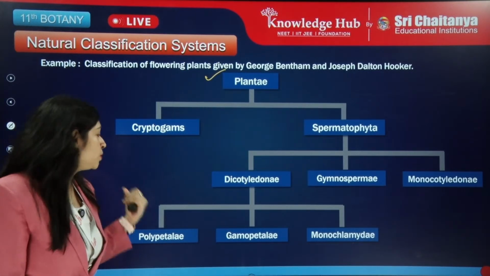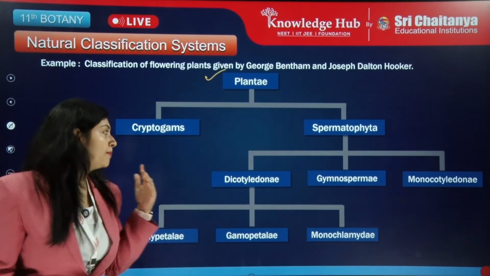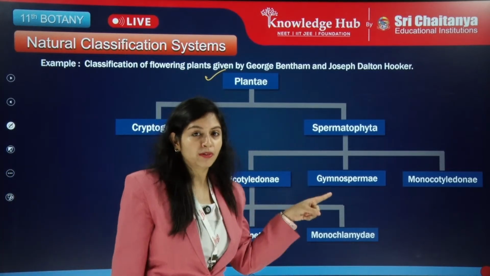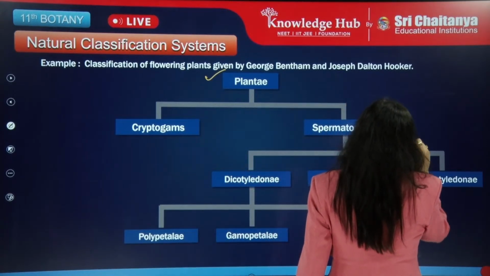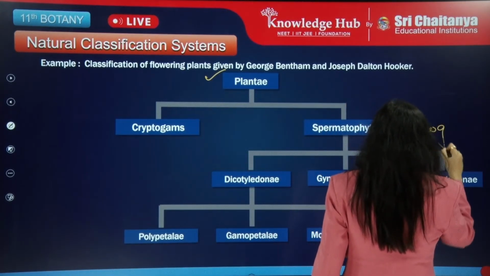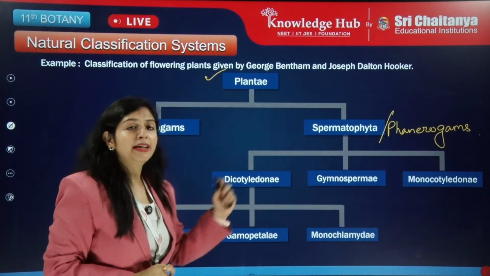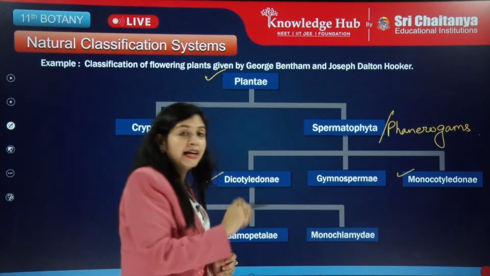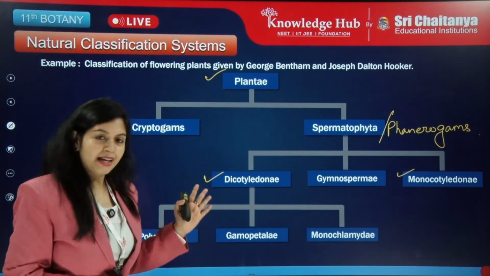Under cryptogams, we will be having the rest, like algae, bryophytes and pteridophytes. And under spermatophyta or phanerogams, we are having two classes of angiosperms, which are the dicot and the monocot, and we are having the gymnosperms.